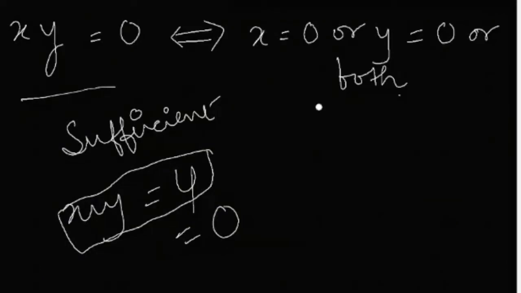Similarly, अगर आप Q की साइड से देखो कि x is equal to 0 और y is equal to 0 or both is a necessary condition for xy to be equal to 0. And it is also sufficient. Sufficient तो है ही, क्योंकि अगर ये condition true है तो this will be true. Right? It is sufficient, but necessary भी है, क्योंकि अगर ये true नहीं होगा तो ये कभी true नहीं हो सकता.